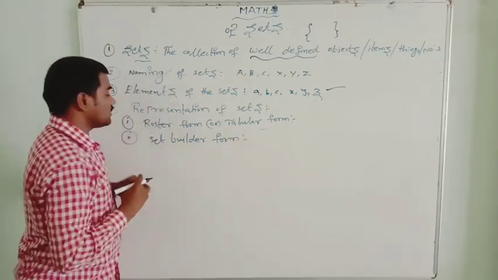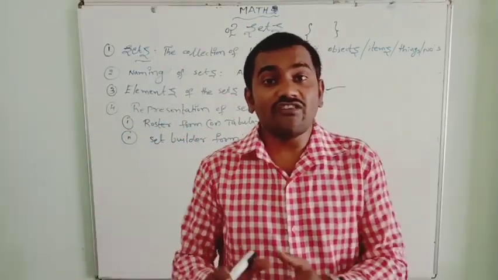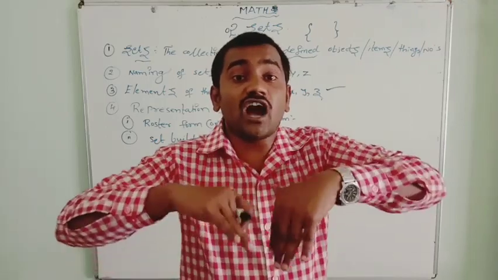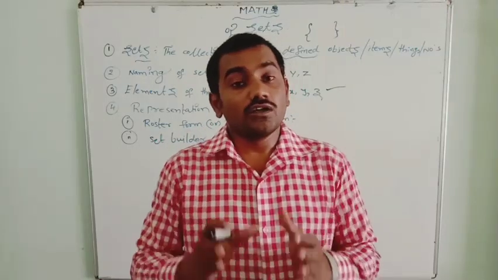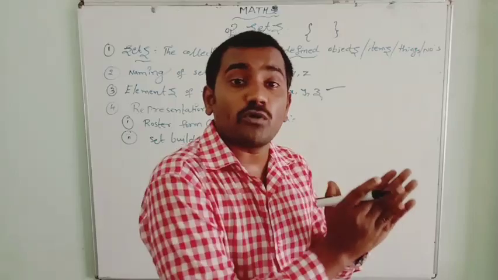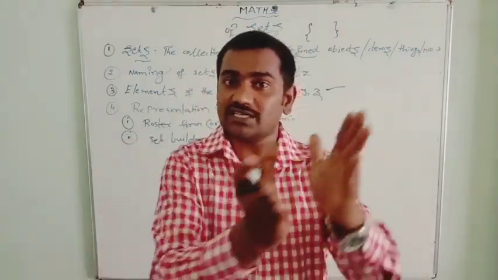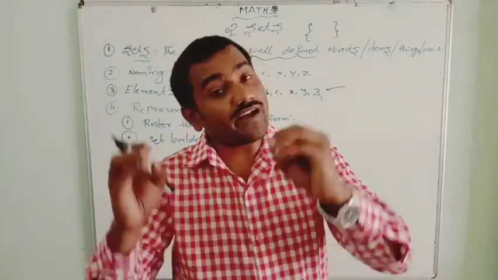The next representation of the set is known as the set builder form. This is a way of representing a set by using a common property of the set. Every set has one common property, and only then is it considered a set.